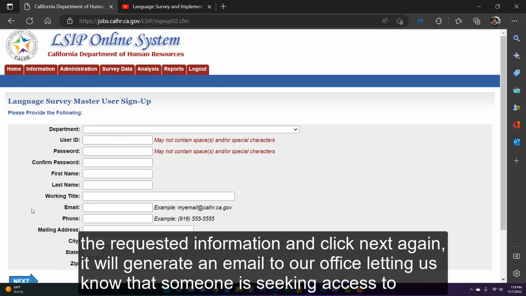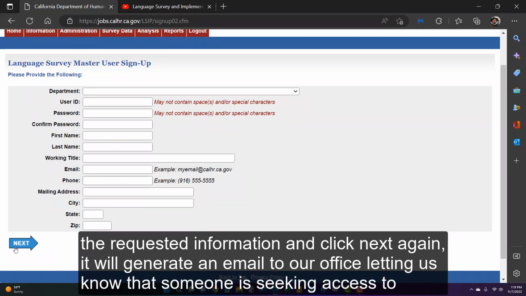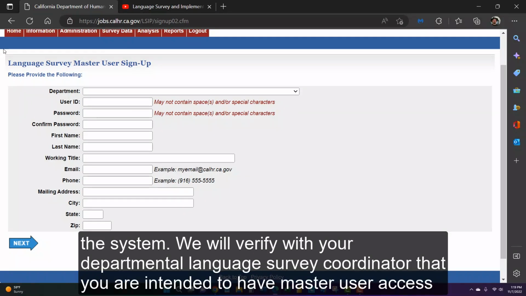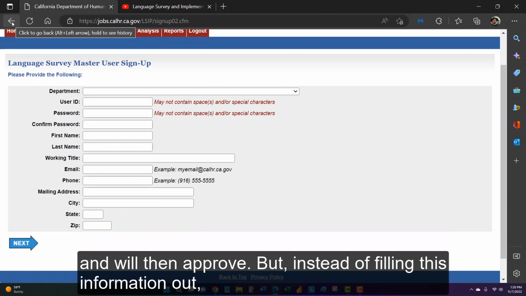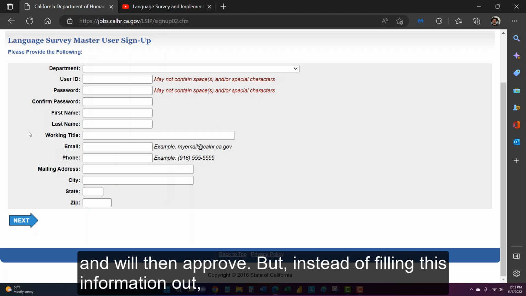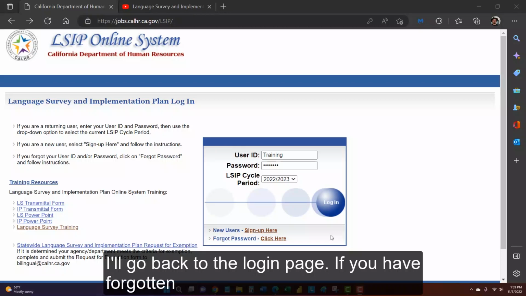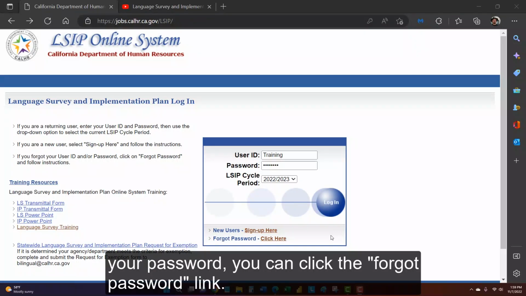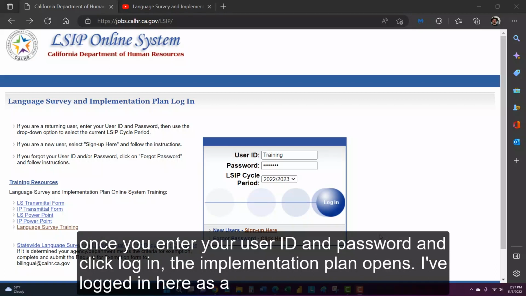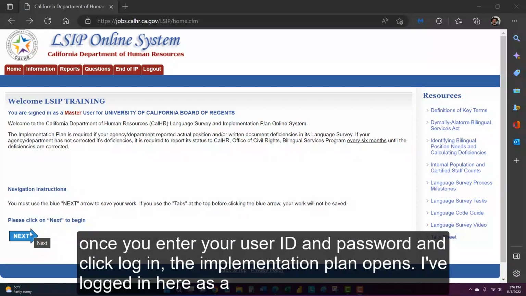Once you've filled out the requested information and hit Next again, it will generate an email to our office letting us know that somebody is seeking access to the system. We will verify with your departmental language survey coordinator that you are intended to have master user access and will then approve. But instead of filling this information out, I'll go back to the login page. If you have forgotten your password, you can click the Forgot Password link. Once you enter your user ID and password and click Login, the implementation plan opens.